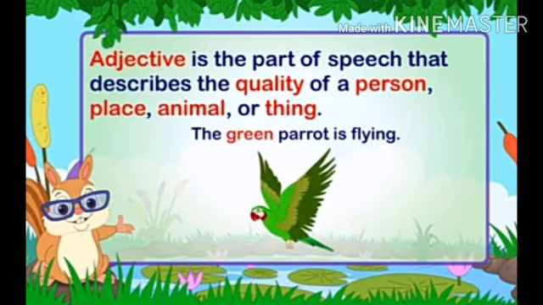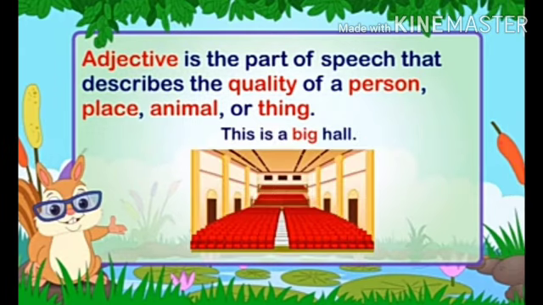Now, the next example is this is a big hall. Now in this picture, what is the sentence? In the sentence, the adjective will be big, meaning the hall is defined as big. So that is why the adjective word will be big.